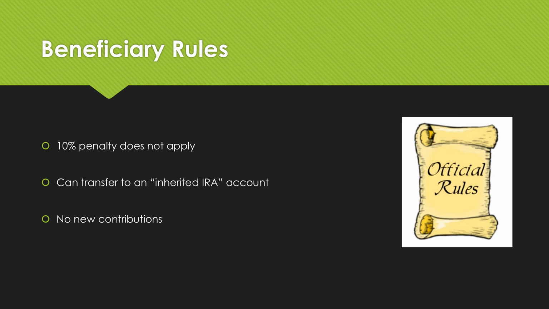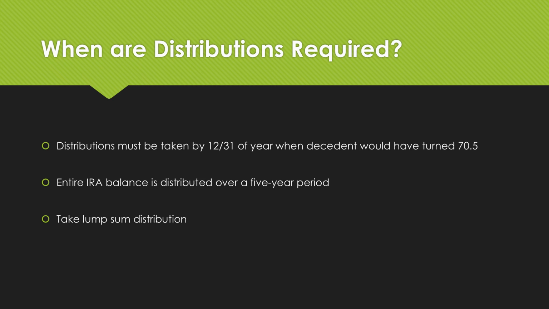Beneficiaries, as well as spouses who elect to treat themselves as beneficiaries, are not subject to the 10% early withdrawal penalty. They can make a trustee-to-trustee transfer to a newly created inherited IRA account in their own name. However, no new contributions can be made to such accounts. Beneficiaries have the option of either taking a distribution by the end of the year when the decedent would have turned 70 and a half, paying out the balance over 5 years, or taking a lump sum.